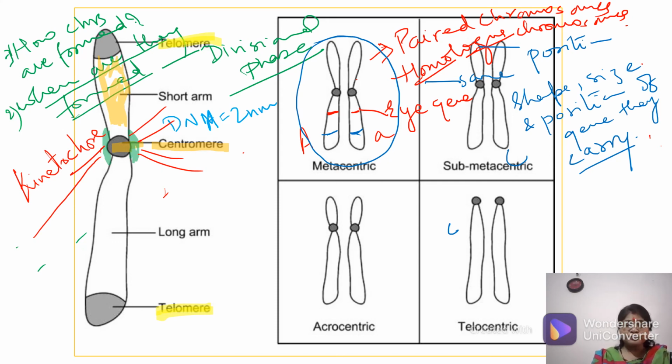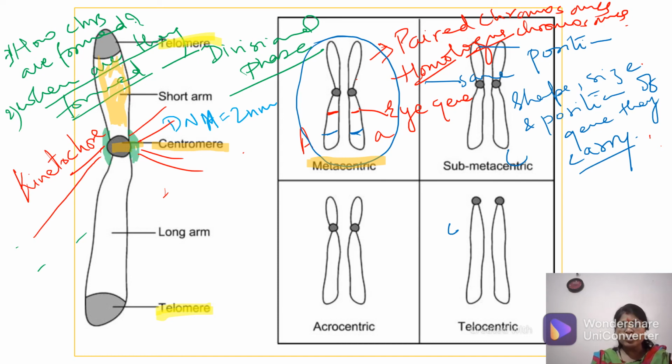Now there are certain terms below it which you can see. Here is metacentric. There are different types of chromosomes if you look at their shape. Depending upon their shape, chromosomes are further classified as metacentric when the centromere is in the middle.